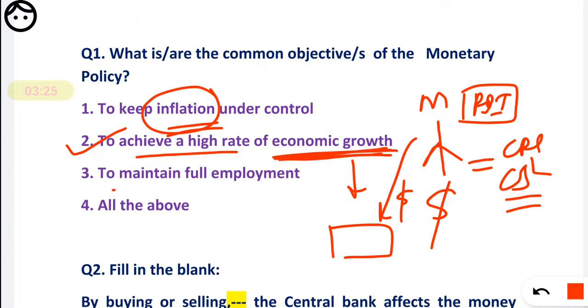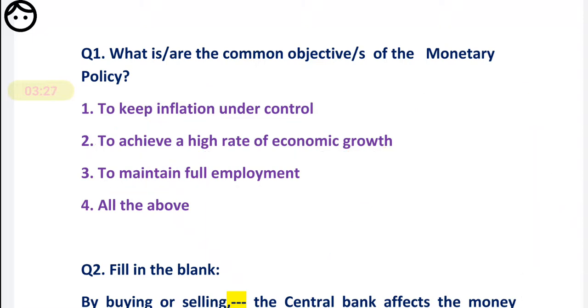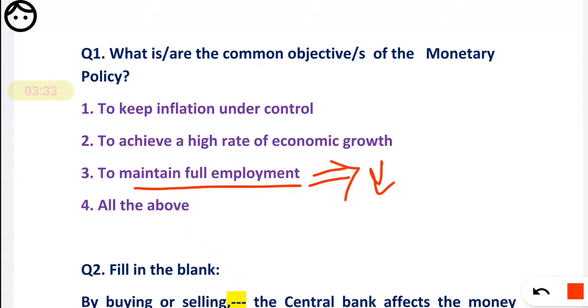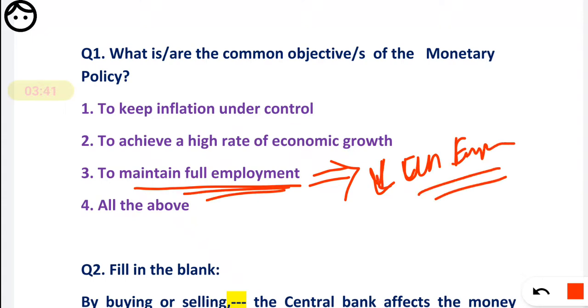To maintain full employment. Friends, the meaning of full employment is to reduce unemployment. How can unemployment be reduced?